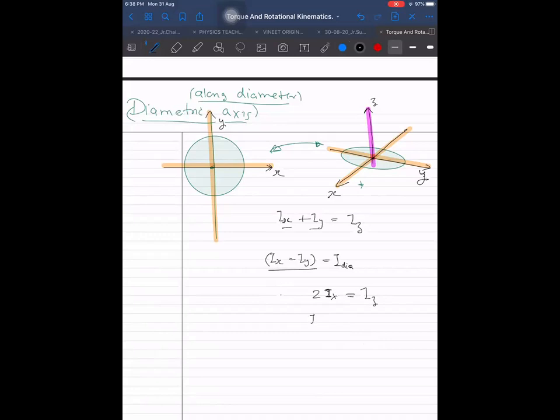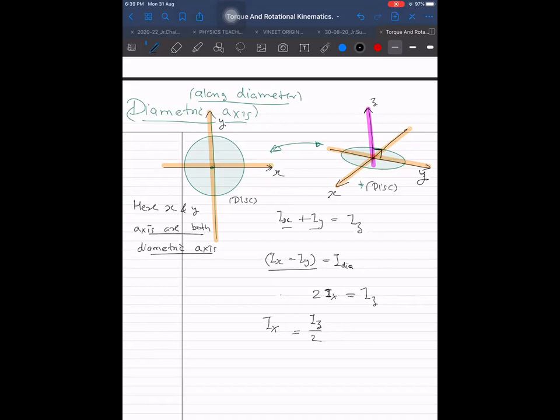So I am getting I about the perpendicular axis, Z axis, divided by 2 will be the moment of inertia about the diametric axis. The X axis is the diametric axis. You consider it as a circular disc. Here X and Y axes are both diametric axes, and these are mutually perpendicular. But the Z axis is not the diametric one. That we know. What is the formula about the Z axis? If it is a disc, MR square by 2.